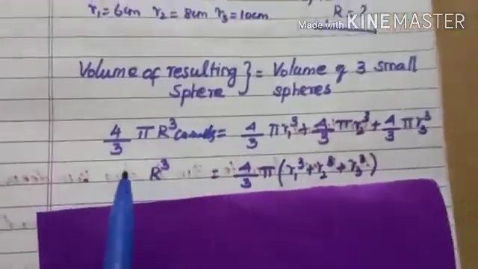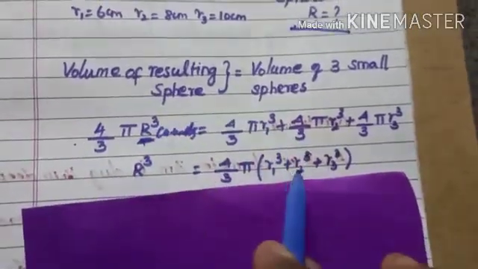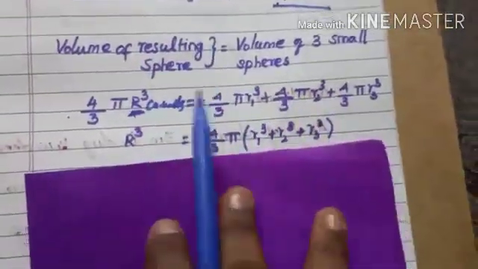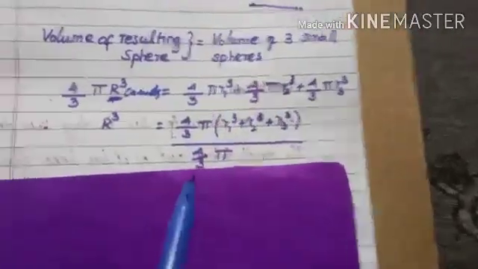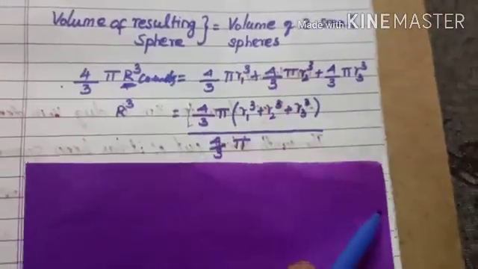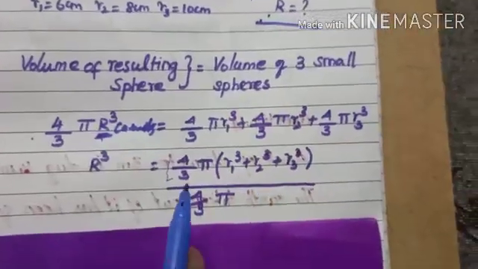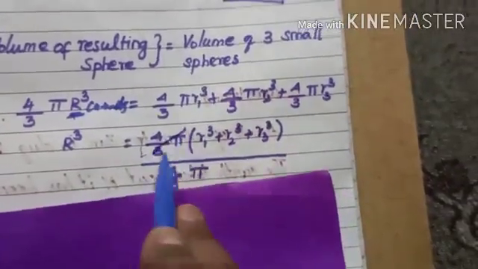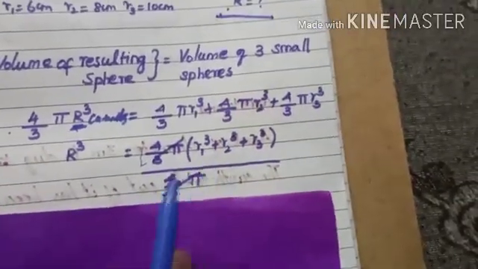Now you need to find the radius. You can take this to the right hand side, left to right. This multiplication goes to division. So I take the value 4 by 3 pi. Numerator has 4 by 3 pi and denominator also has 4 by 3 pi, both are the same, so you just cancel them. 4 by 3 pi and 4 by 3 pi cancel. So what is remaining?